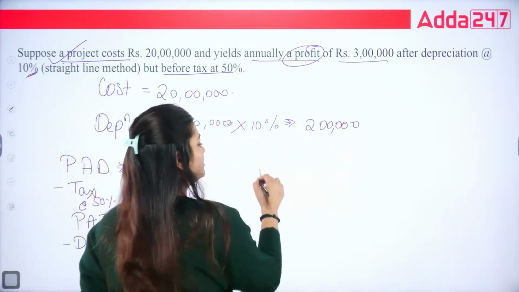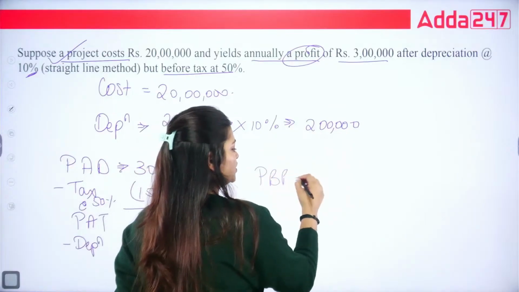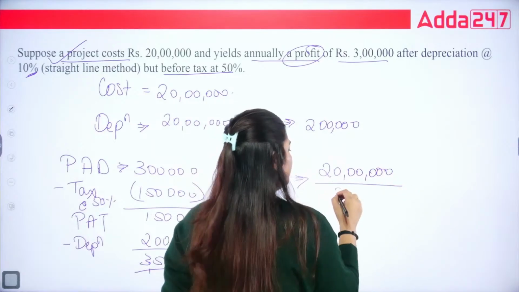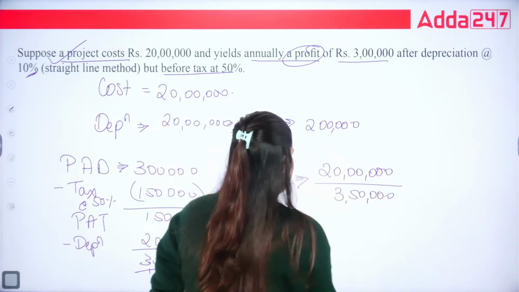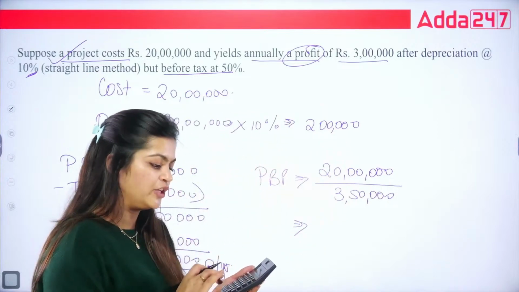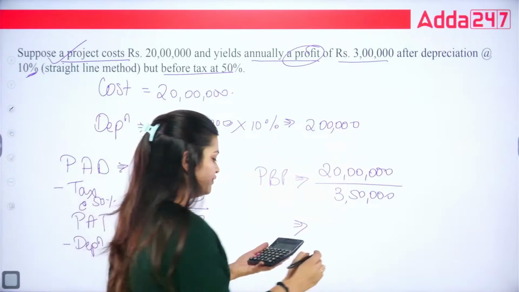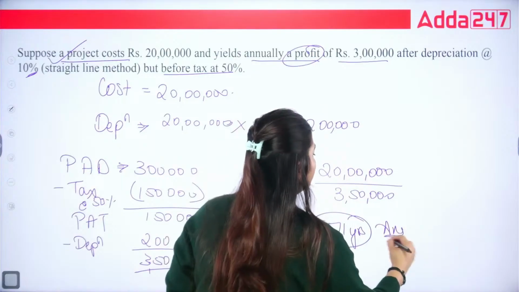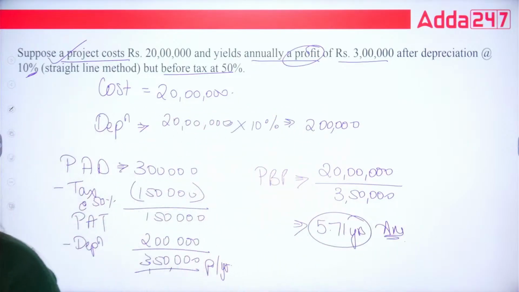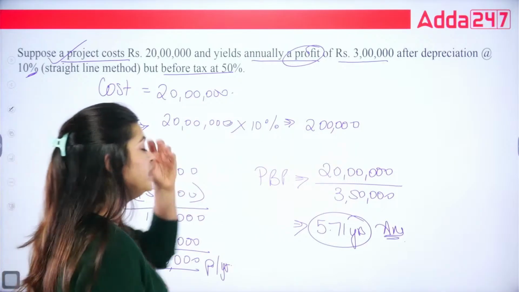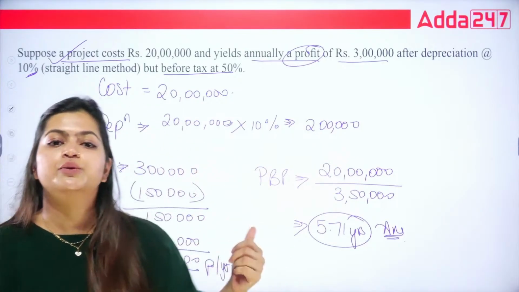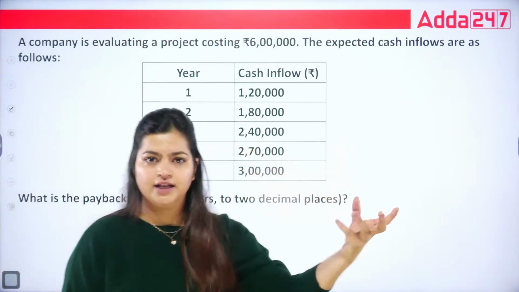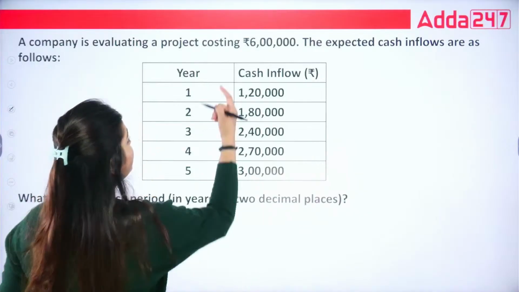So what is your payback? Payback period is equal to initial investment, 20 lakhs, divided by your annual cash flow. So this is going to be 20 lakhs divided by 3,50,000. So 5.71 years, this is going to be your answer. This much quickly you need to solve in the exam. Here I have to write so many things, but remember, in case of constant cash flow, you need to work according to it. Let me tell you once again, if cash flows are different, this can be your one doubt, and in that case, how to solve it.